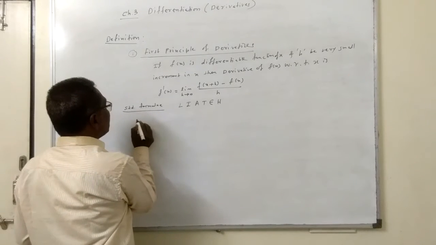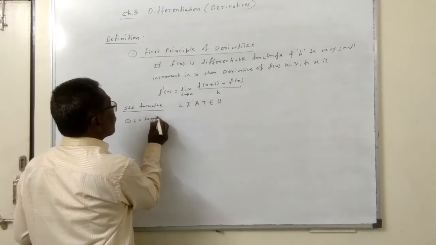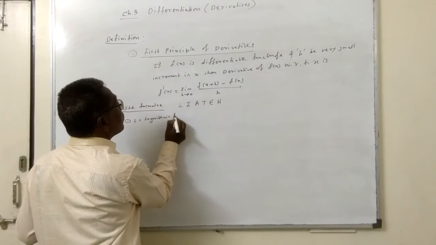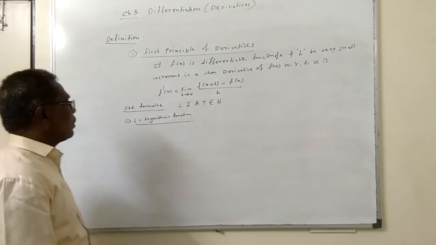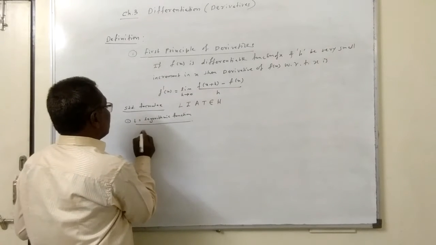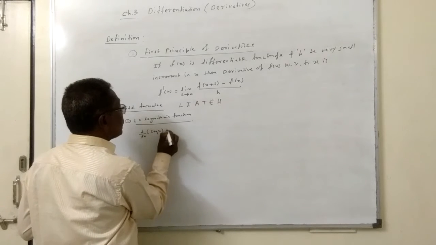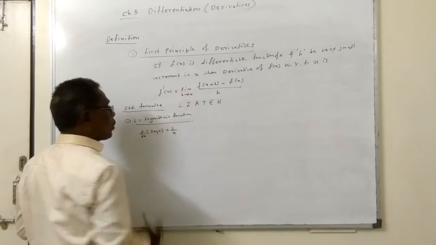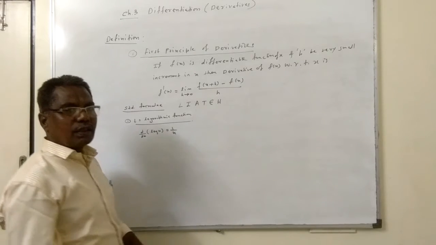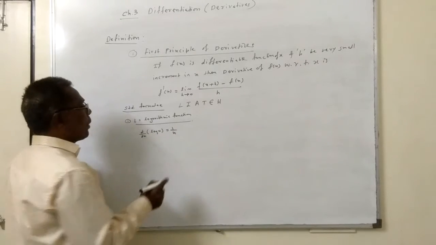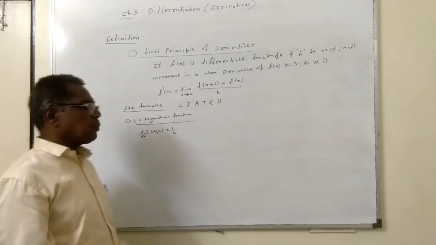Now, in sequence we will see this. First, L means logarithmic function. In the logarithmic function we get one formula: d by dx of log x is equal to 1 upon x. If the base of log is not written, you consider the base as e. If the base is other than e, then we will see afterward how to find the derivative. So only one formula we use for the log function. Keep this formula in mind.